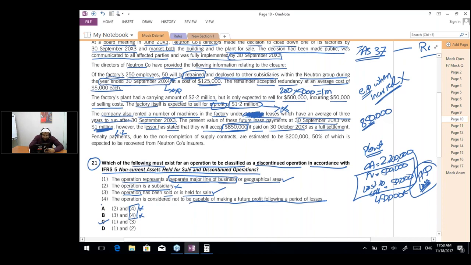Then the question further says that the penalty payment due to the non-completion of supply contracts, because we are canceling the contracts, is estimated to be $200,000. So this is the penalty that is going to apply to us, 50% of which is expected to be recovered from the Newton insurers. So should we consider the insurance? The answer is no.